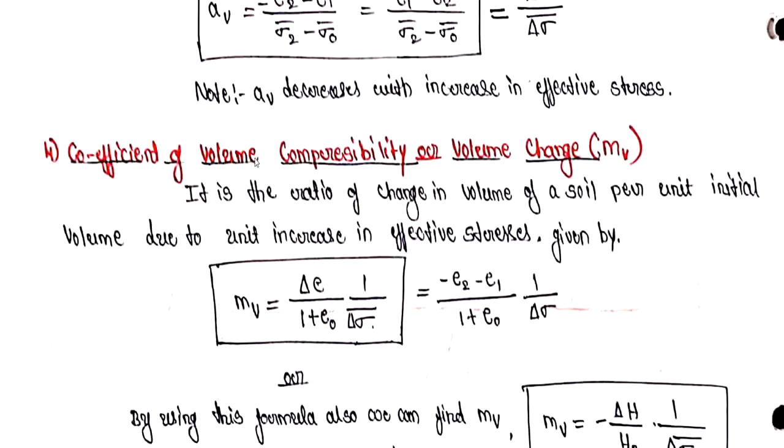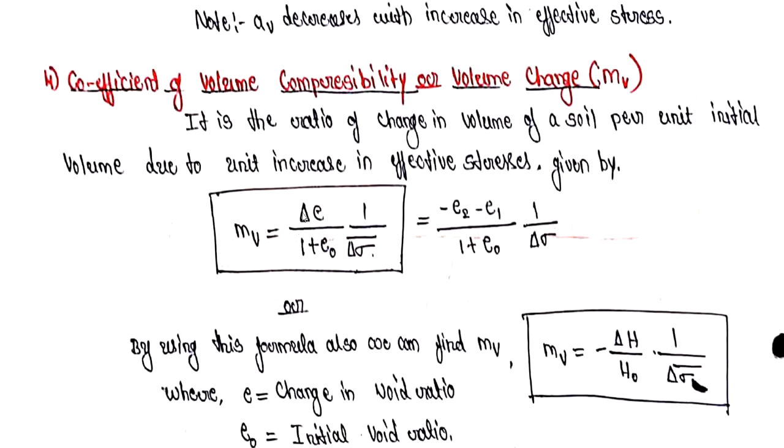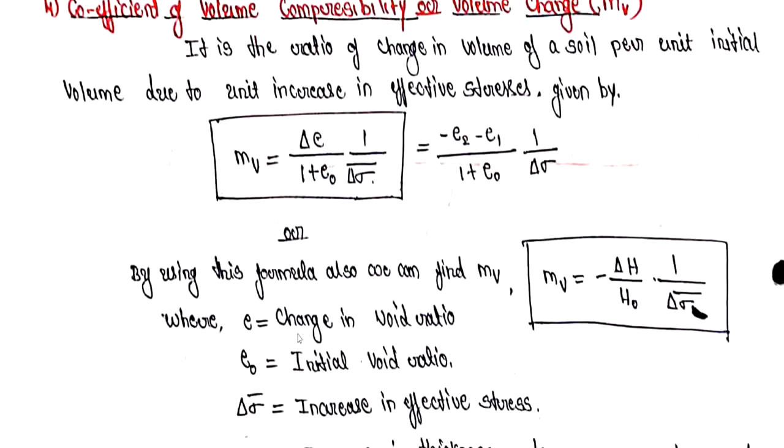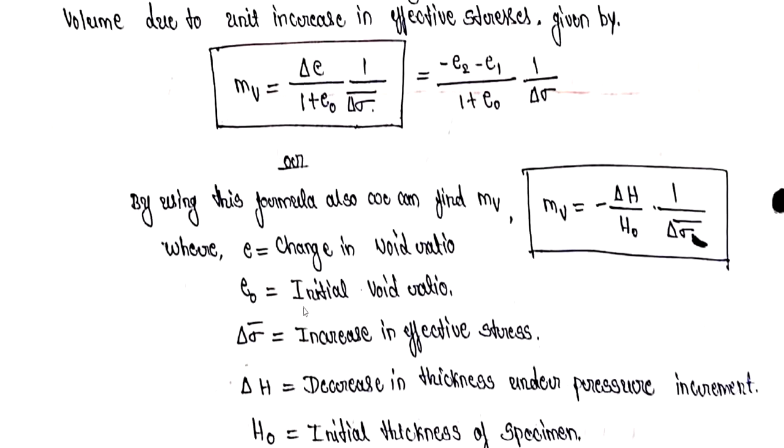Next, coefficient of volume compressibility or coefficient of volume change. This is very important. It is the ratio of change in volume of soil per unit initial volume due to a unit increase in effective stress, given by mv is equal to delta e divided by (1 plus e naught) into 1 divided by delta sigma dash. So this is the formula for mv, where delta e is the change in void ratio.